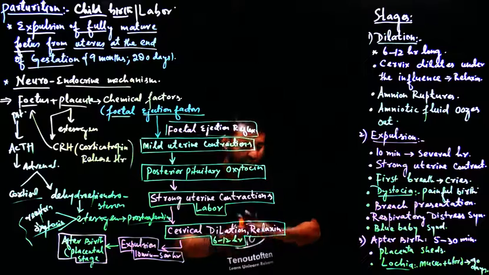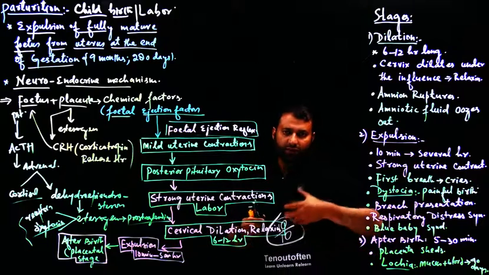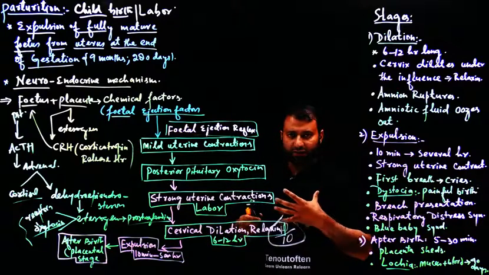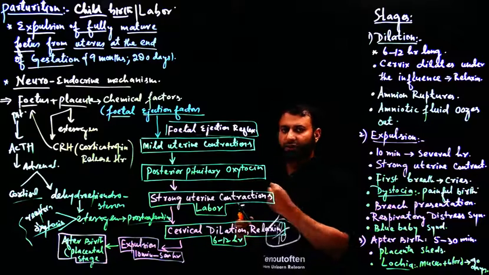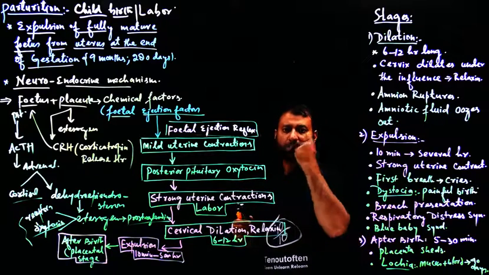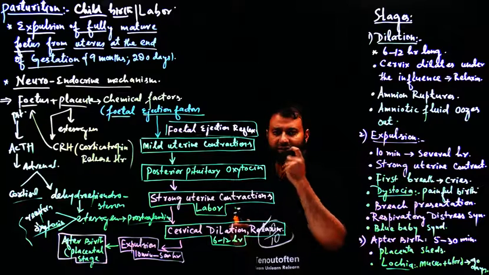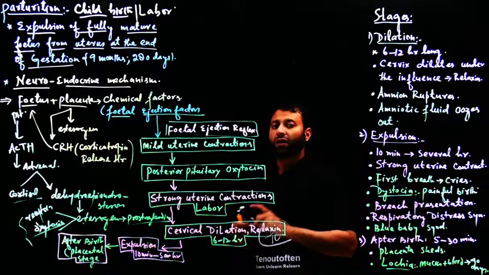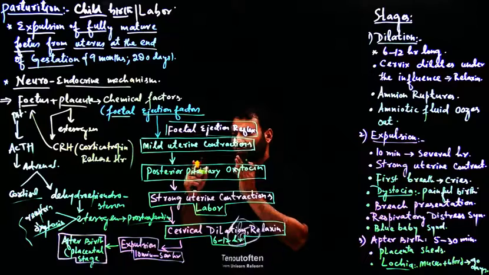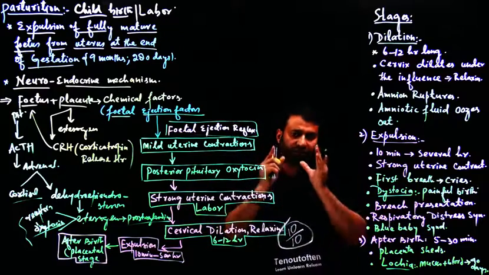Now when the uterus begins to contract, since there are certain sensory nerve fibers present within the wall of the uterus, these are called as stretch receptors.